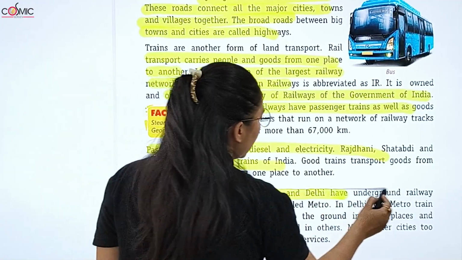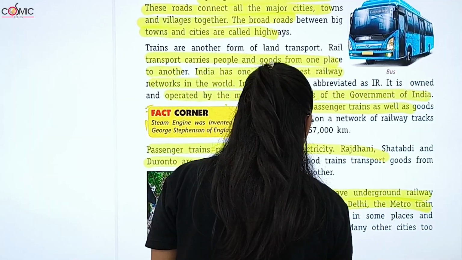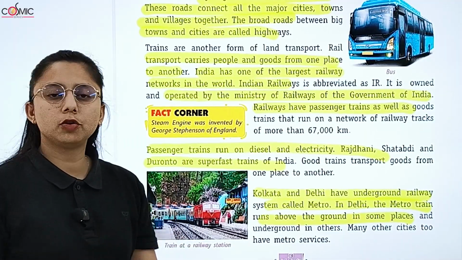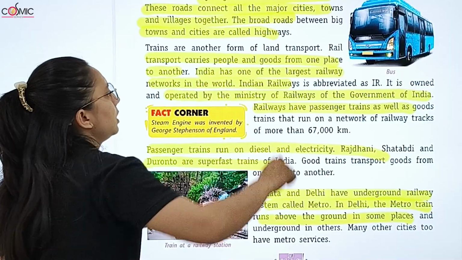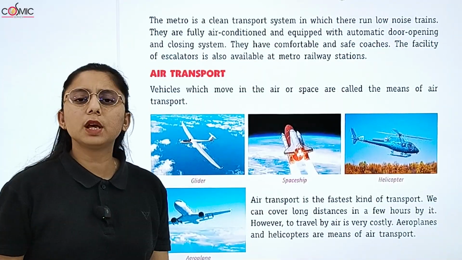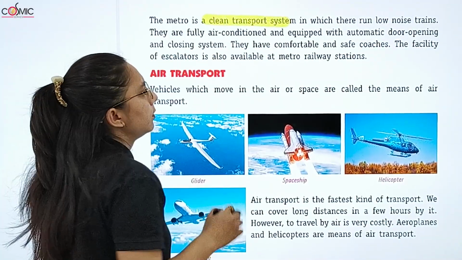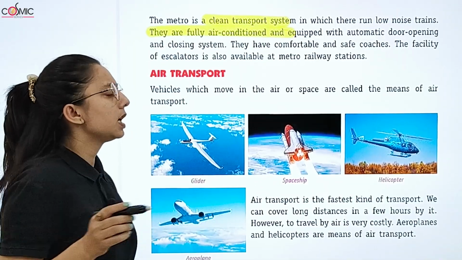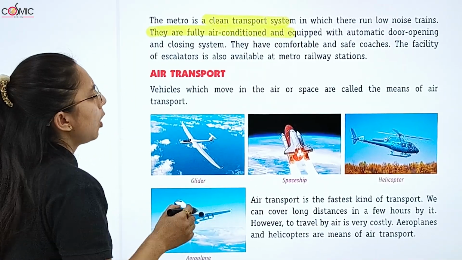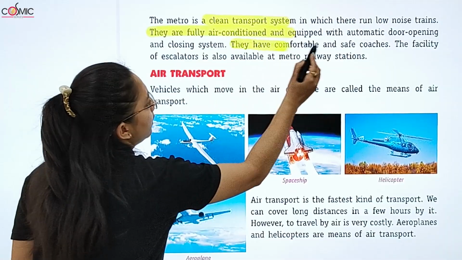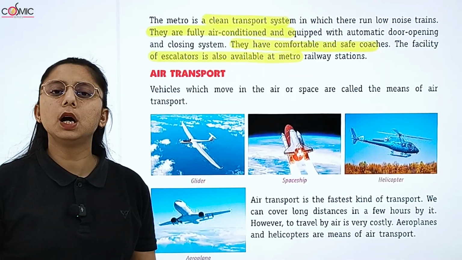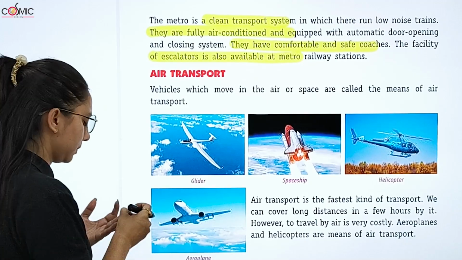Now Kolkata and Delhi have an underground railway system called metro. In Delhi, the metro runs above the ground. In some places, underground metros are also available. We have underground railways also. So what is the metro? It is a clean transport system, in which there is a low noise train. They are fully air conditioned and equipped with automatic door opening. They have comfortable and safe coaches. The facility of escalators is also available at the metro railway stations.